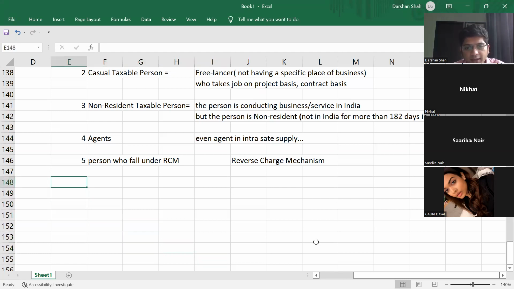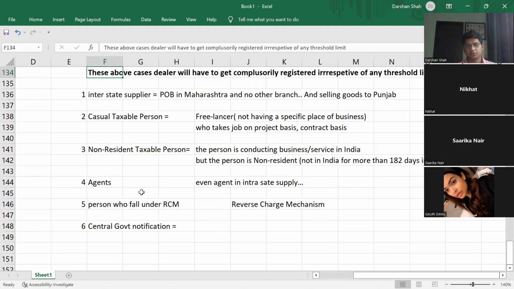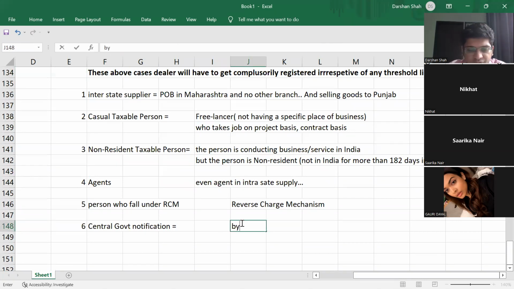So central government can come up with their notification anytime during the year. That's the thing with notification. Government can come up with a notification tomorrow also, that from tomorrow onwards we are listing these people under compulsory registration. Okay. So central government notifies by way of official gazette, right?